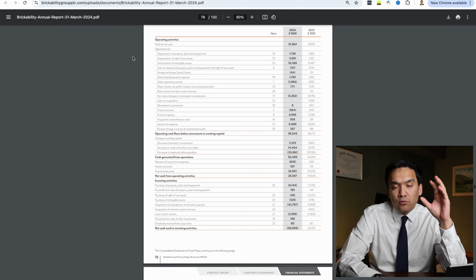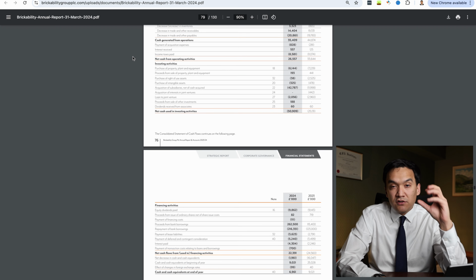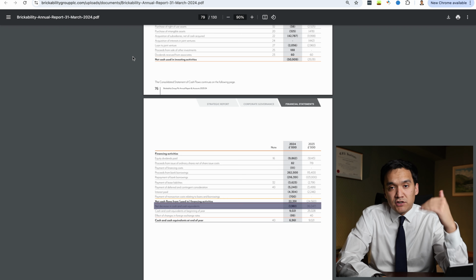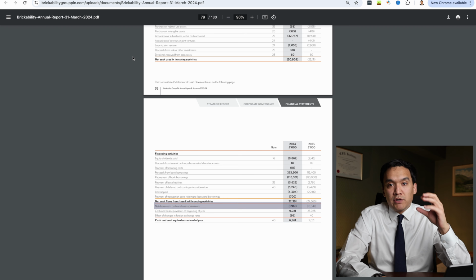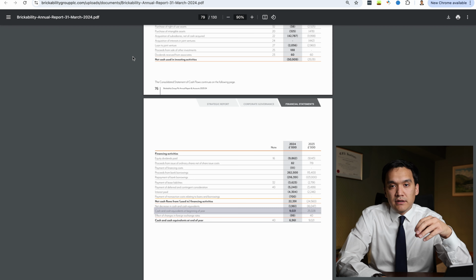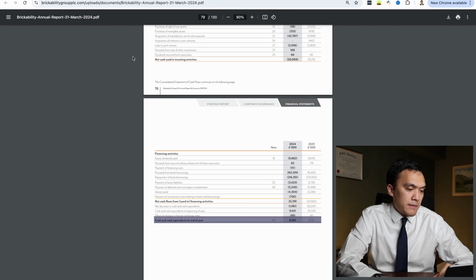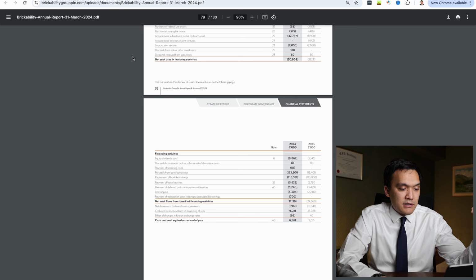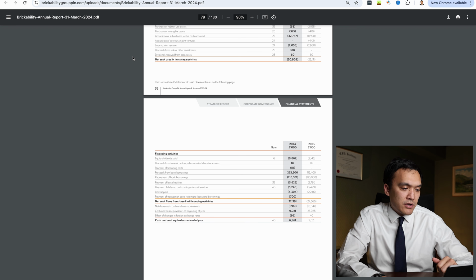And this, if you remember, we have operating cash flows, then investing cash flows, and then financing cash flows. And when we add these cash flows together, we have total cash flow for the period. And when we add total cash flow to the beginning cash and cash equivalents, we get ending balance of cash and cash equivalents. So in our case, the ending balance of cash and cash equivalents is 6.9 million. This is very strange because it does not equal to the cash and cash equivalents on our balance sheet. So we need to explore why.